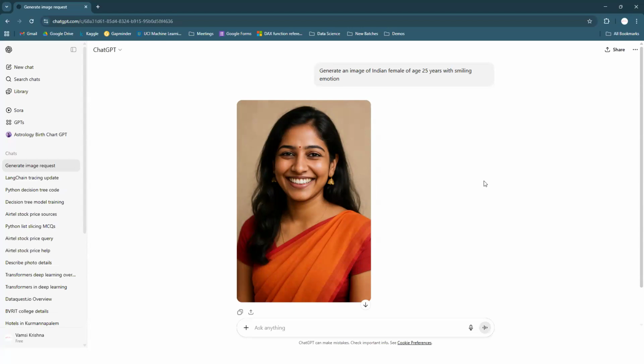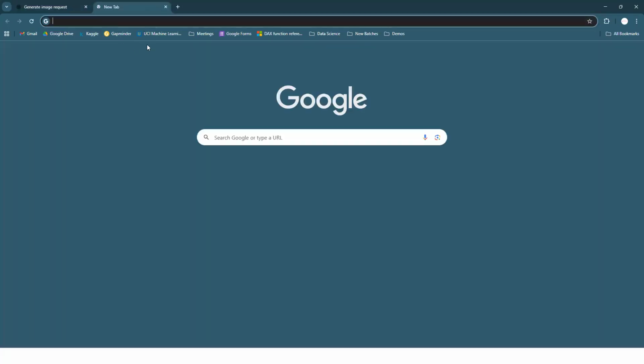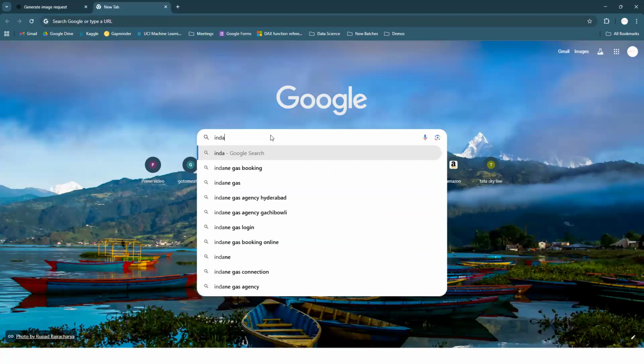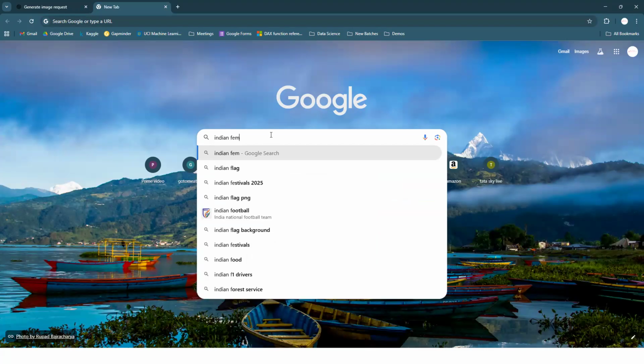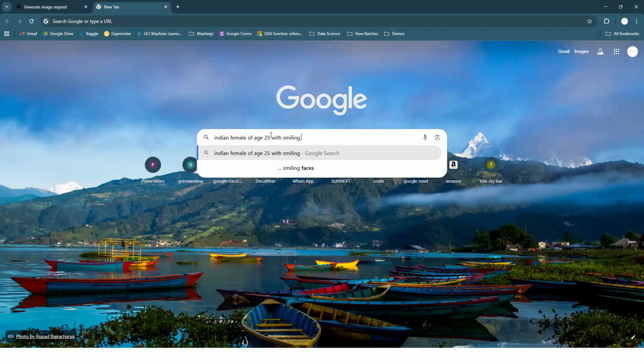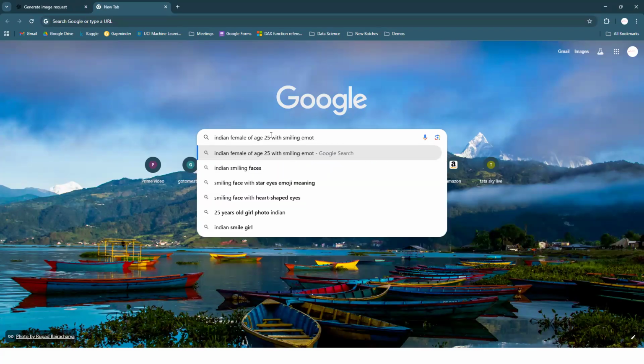So does this person really exist? No, guys. This is an AI generated image. If you go to Google search and ask the same example, an Indian female of age 25 with smiling emotion, it won't generate a new image, guys.